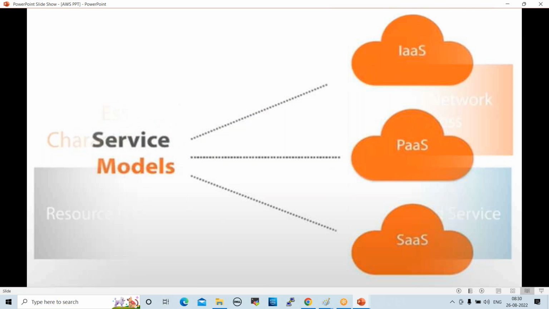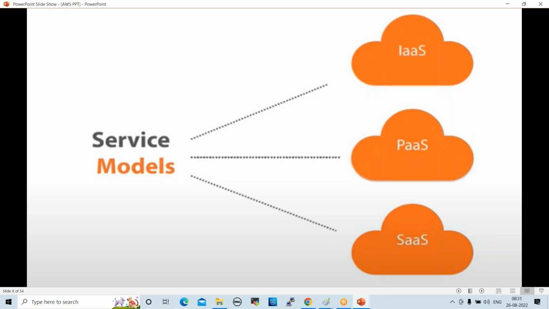Next one, service models. We have 3 service models: infrastructure as a service, platform as a service, software as a service. IaaS, PaaS, SaaS. What is infrastructure as a service? As a DevOps engineer, we create infrastructure, servers. On top of that, we can deploy different tools like Kubernetes, Jenkins, Docker, Ansible, right? So we prepare the infrastructure and on top of that we deploy the tools, which is IaaS, infrastructure as a service.